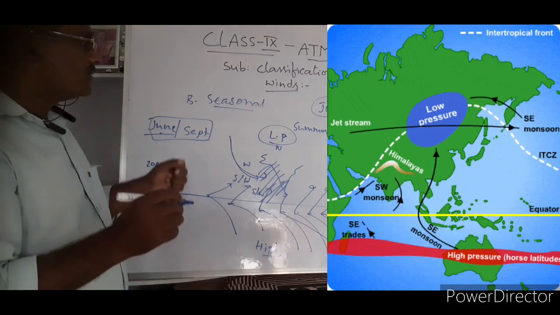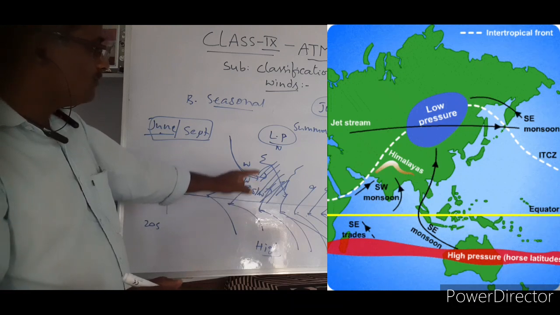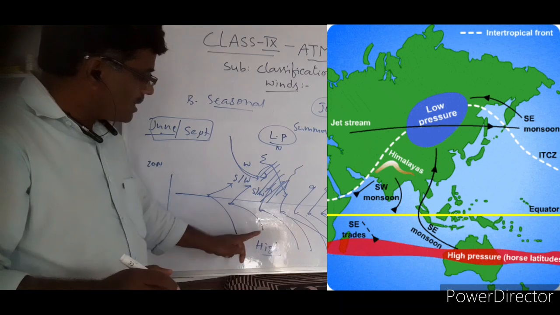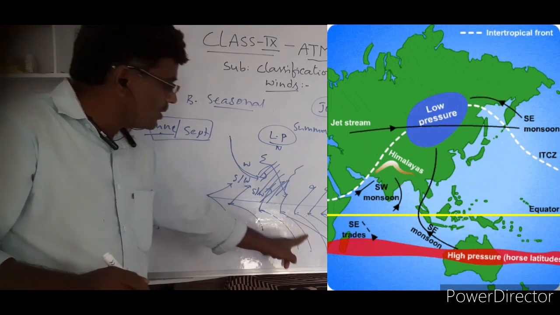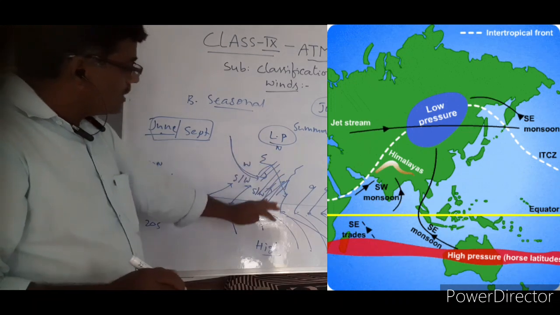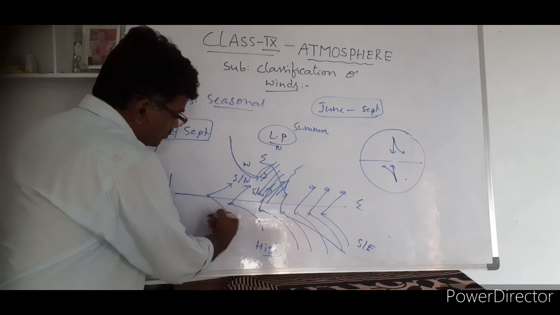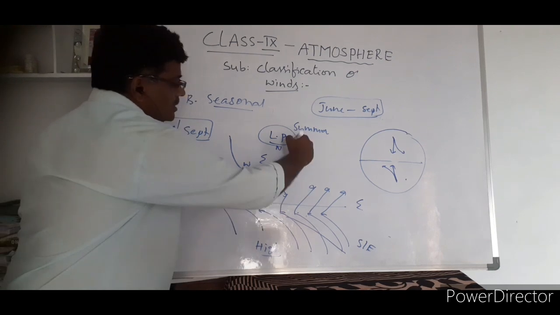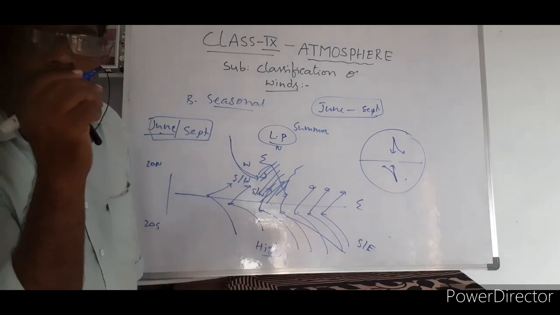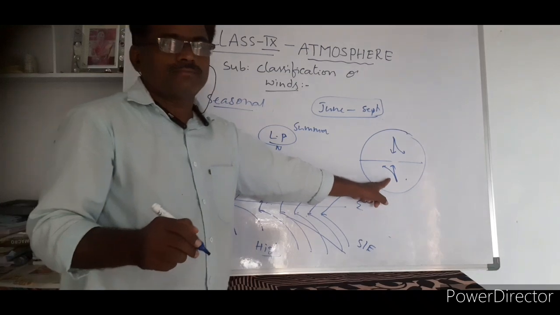Nothing but seasonal winds. Look at this. Low pressure because of summer, high pressure because of winter. Winds blow like this, and now they start going towards the low pressure area. While blowing, the wind must move like this, but after crossing, the direction will be changed. So at the time, India is there. So India experiences rainfall in the months of June, July, August, September because of the Coriolis effect.